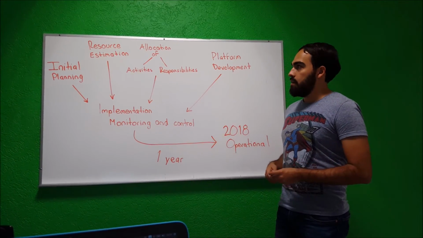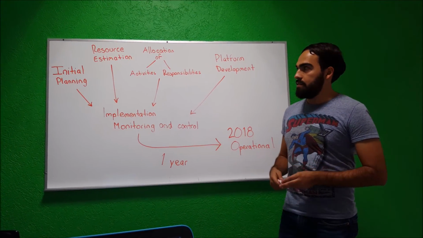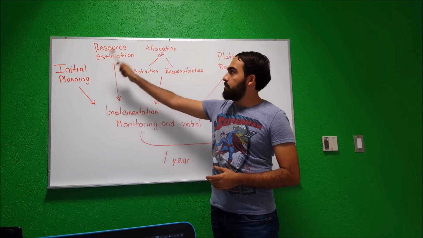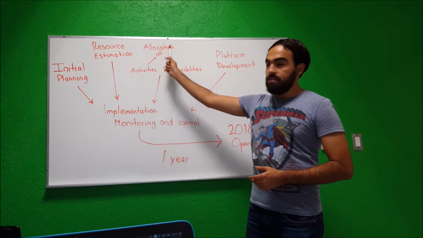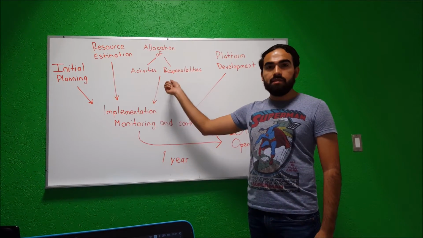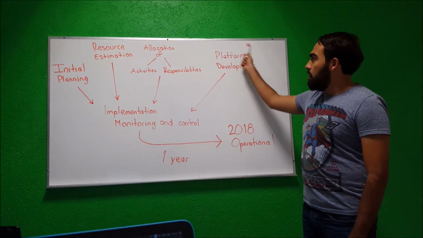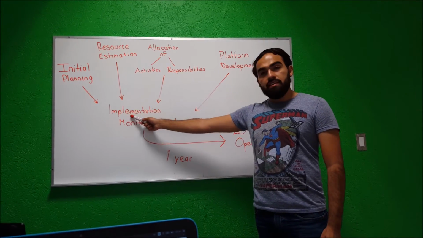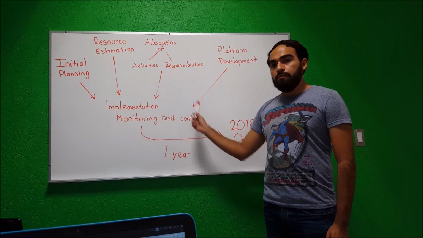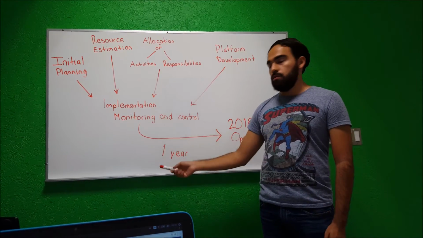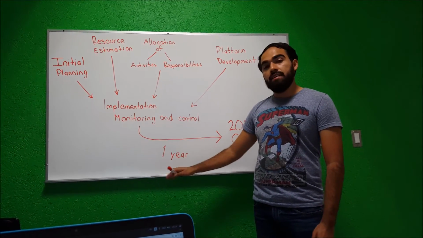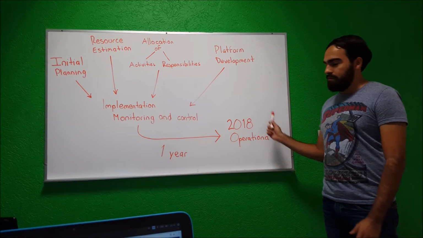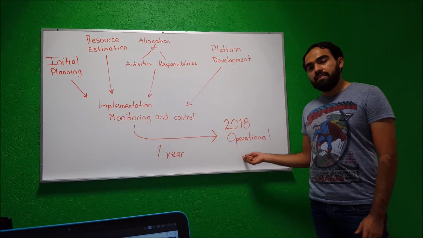For the time frame, we have to go through several phases, starting from the initial planning, then going to the resource estimation, the allocation of activities and responsibilities, going through all the platform development, and finally, we're going to do the implementation, monitoring, and control. We expect all of this to be completed in 1 year. So by 2018, it's going to be fully operational.